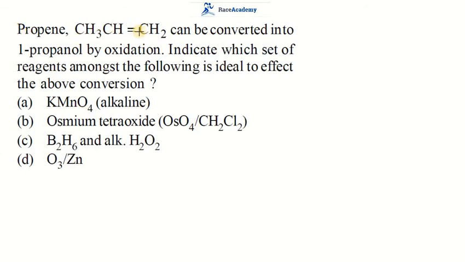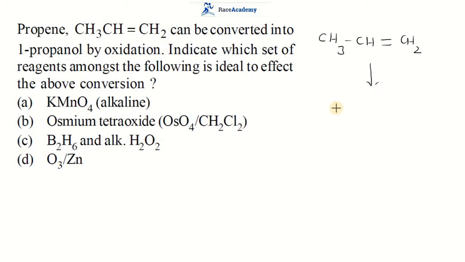Propene, CH3CH=CH2, can be converted into 1-propanol. See, CH3CH double bond CH2 is here. When the double bond is there, how can it be converted into alcohol?